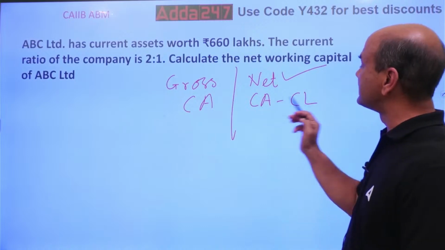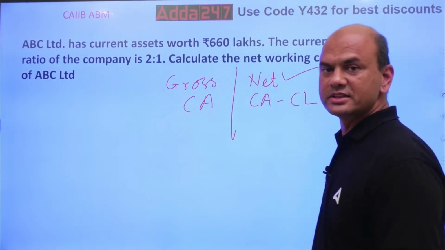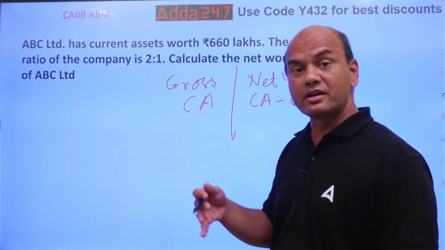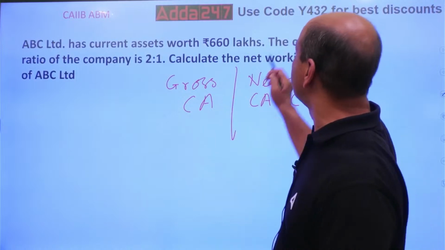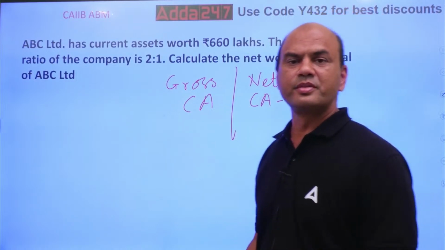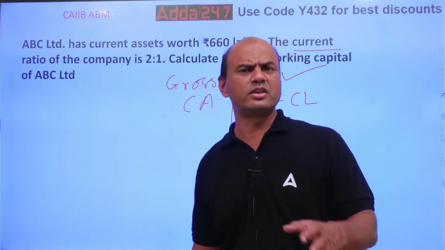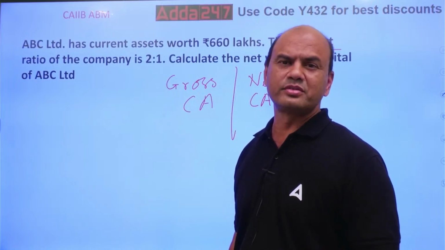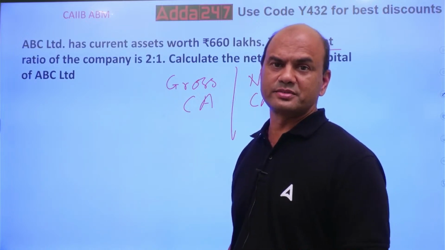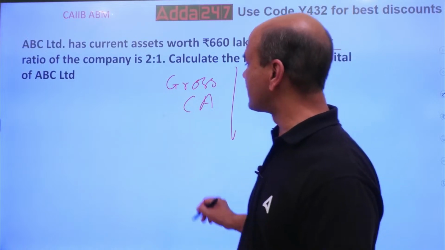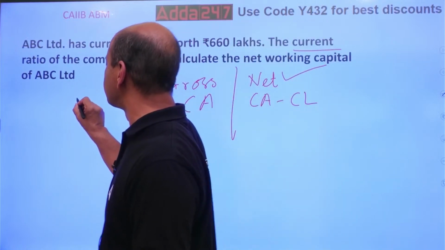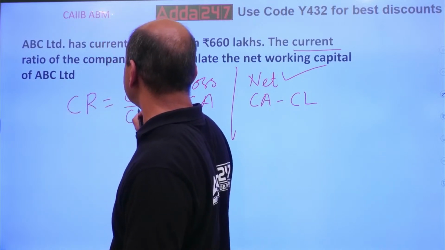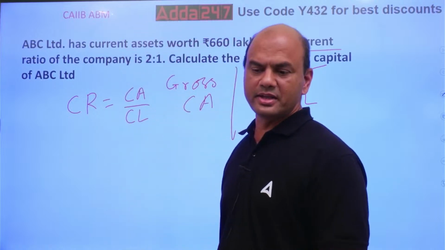Now, you have current assets, but what about the current liabilities? How do I find them? For that you need to know the meaning of current ratio. These are all short-term liquidity ratios: current ratio, liquid ratio. So what is current ratio? Current ratio, CR equals CA upon CL, current assets upon current liabilities.